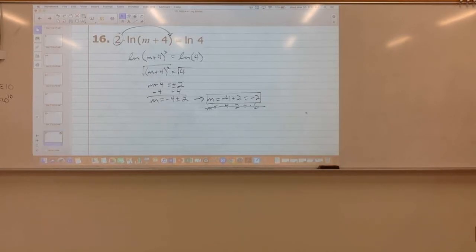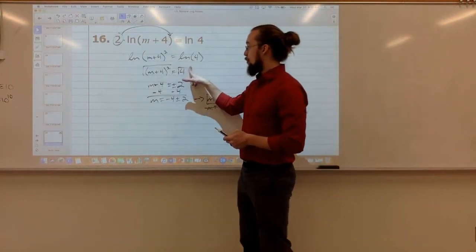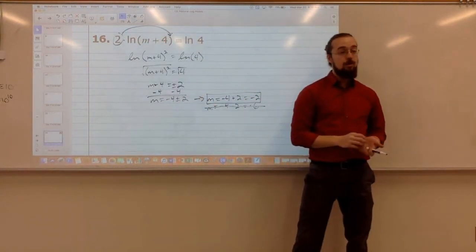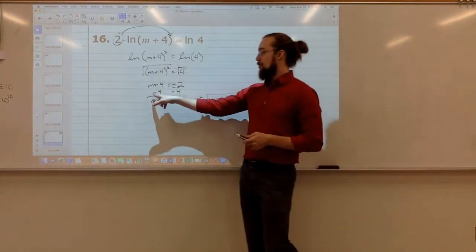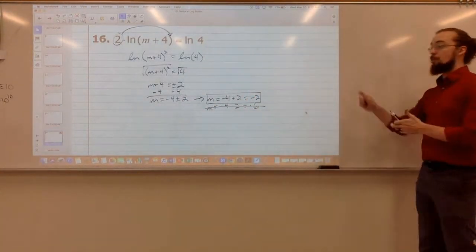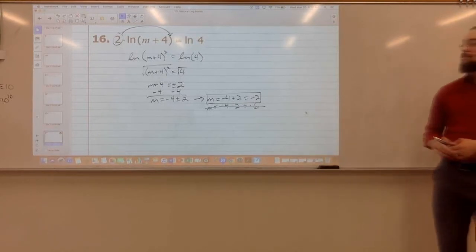Why does it say m equals negative 4 plus or minus 2? Well, when we took the square root of 4, we had to say that was positive and negative 2. Then we subtracted 4 over, we got negative 4 plus or minus 2, and we split that up into its two parts.